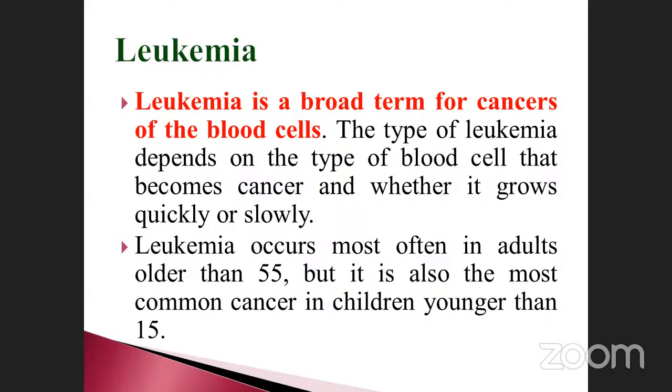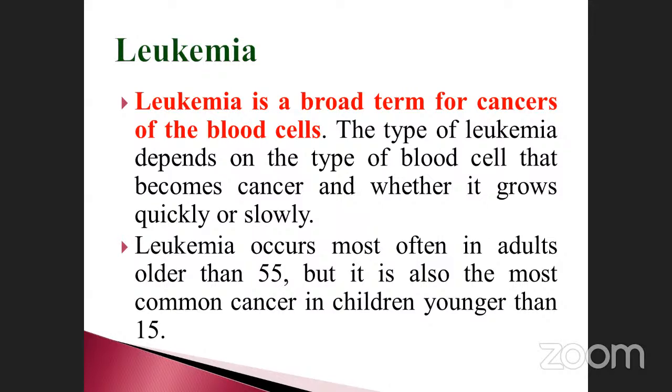Some cancers are very slow in nature, just like a crab. Already I told you, cancer is named after the crab. A crab moves very slowly. Likewise, cancer can move from one part of the body to another in a very slow manner. That's why there are different types. Some are very quick, some are very slow. Blood cancer is also of two types: it can be fast as well as slow.